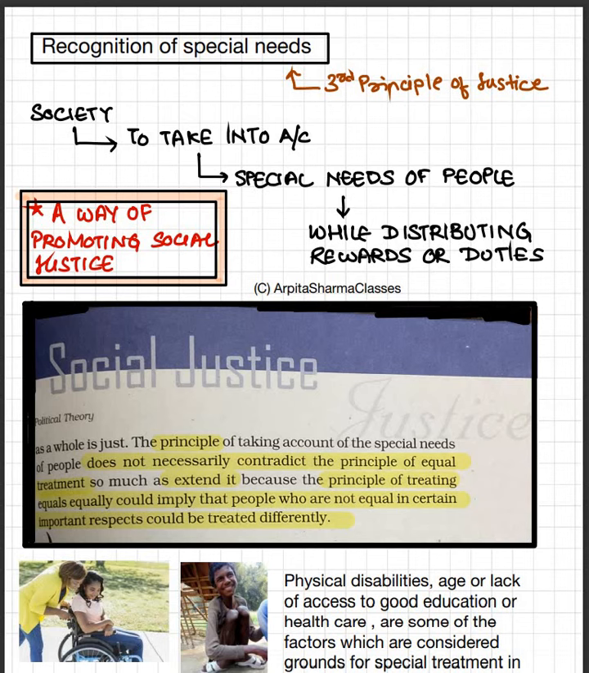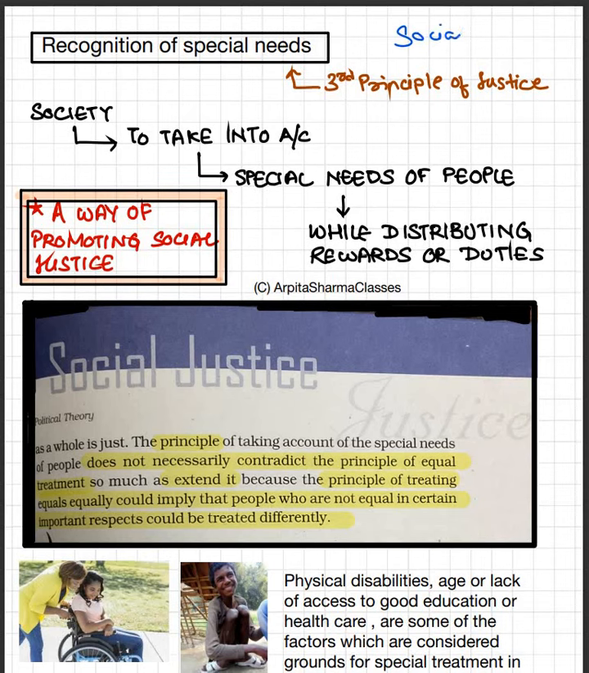Okay. Now the third principle of justice is recognizing the special needs. Now we all know that there are people who are disabled also in our country, right? So this is a part of social justice. Okay, so when we take into account the special needs of people in the society and then distribute rewards or duties, that becomes social justice. What is social justice? Social justice means when in the society we are also taking care of the needs of the special people, and then only we are distributing rewards or duties.